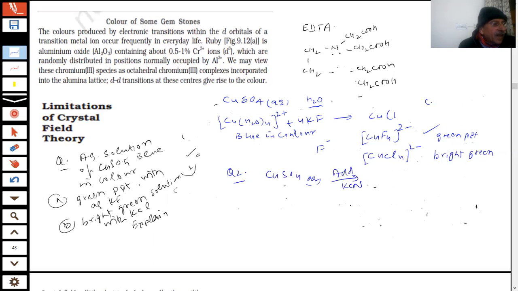When this complex is formed, H2S gas was passed through this complex, and no precipitate of CuS was formed. How will you explain this, students?